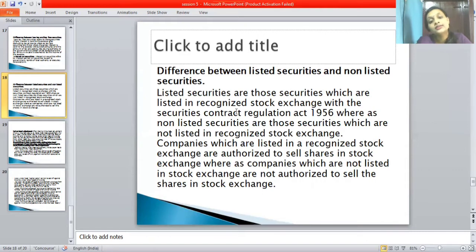So here it tells that they are recognized in the stock exchange, in listed securities, but non-listed securities are not recognized in the stock exchange. So that is a difference, that is a main point.